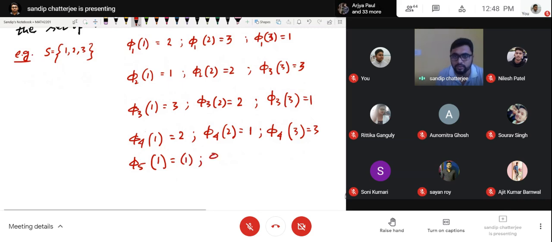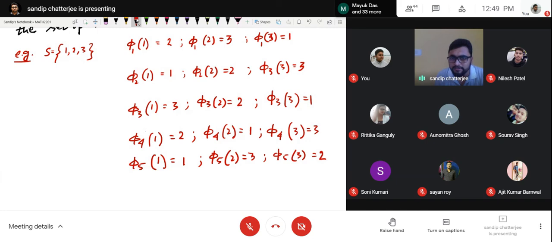2 to 3, and 3 to 2. So is that different from the other one?